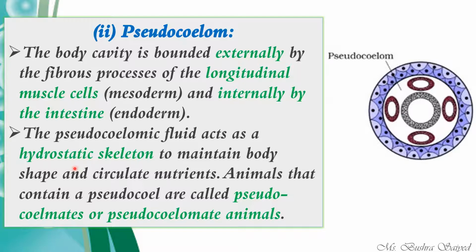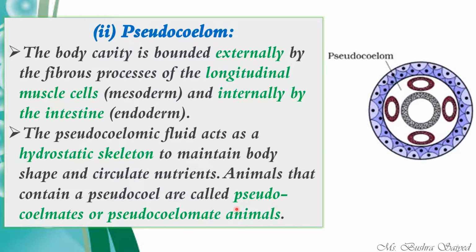Like bones in our body are mainly responsible for maintaining the shape of the body, here the shape of the body is controlled by the hydrostatic skeleton, the pseudocoelomic fluid. It will also be helpful in the circulation of nutrients, because these are invertebrates and they do not have blood in their body. So nutrient circulation takes place through the pseudocoelomic fluid, which is secreted by the mesodermal and endodermal cells.